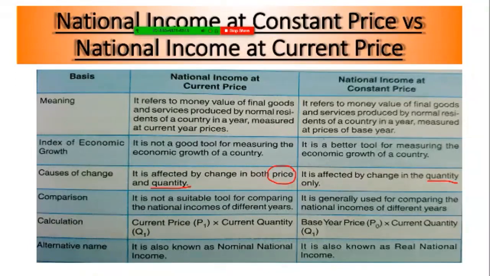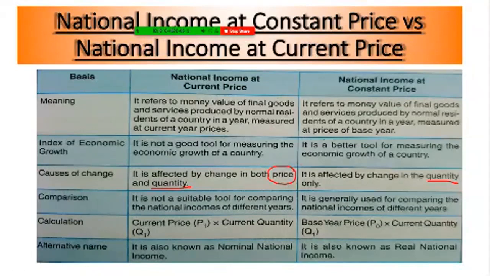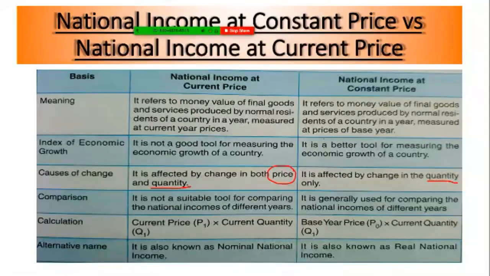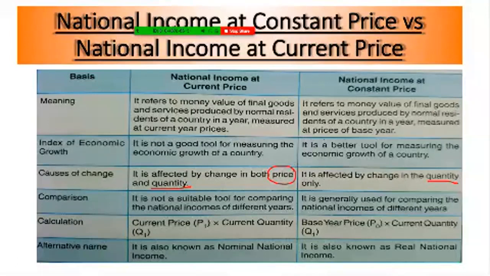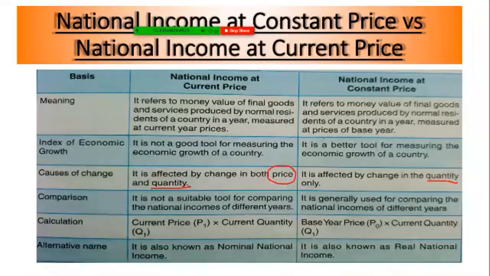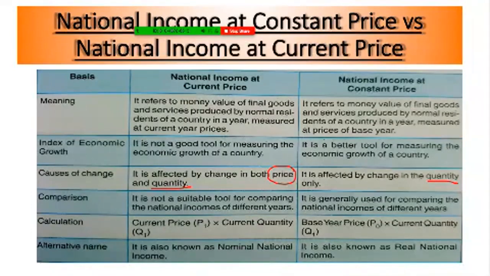Then calculation. How do we calculate the current market value? Current price into current quantity, P1Q1. And how do we calculate the base year's value? Base year's price into current quantity, P0Q1. Alternative names: nominal national income is the other term used for current prices, and real national income is the term used for base year's price, constant price.